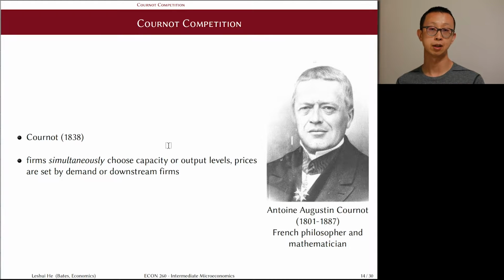You can think of Tesla and Volkswagen both deciding how many electric cars they will produce in the next 5 years. And once the production facilities are built, they will produce the amount and offer incentives and discounts as needed in order to sell all these cars. The simultaneous choice assumption is important in this model, and would mean in the Tesla and Volkswagen example that these firms don't observe each other's choices while they make their own decisions, but they hold some belief about what their opponents will do.